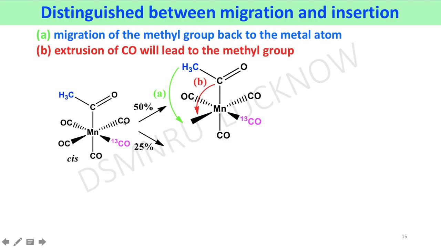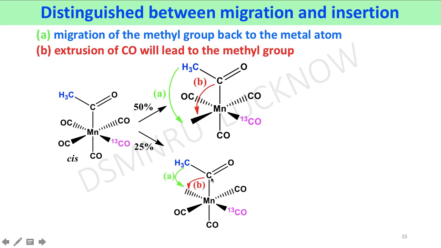If either this carbonyl dissociation takes place, then complexes like that will be generated, and the vacant site is generated here or here. Both are the same. In this way it is a 50% probability. In the other way, if the non-labeled carbonyl that is situated, this one, in transposition to the 13C carbonyl group, dissociation takes place, that has only 25% probability, then the vacant site is generated only at this place. It undergoes the reverse reaction.